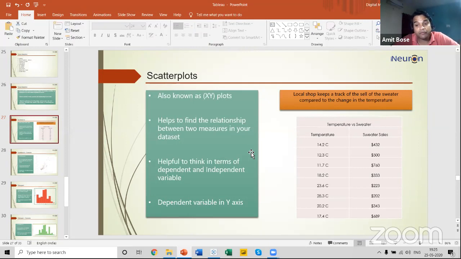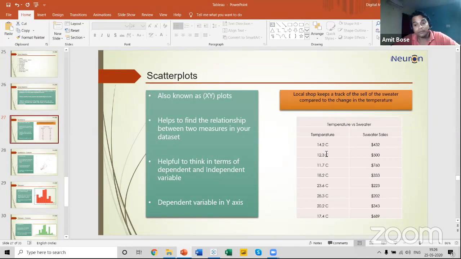It's very important that before you start working on the scatter plot, we first identify the dependent and the independent variable. In this example, you can see sales is the dependent variable and temperature is the independent variable, because the sales of the sweater are completely dependent on the temperature of that particular region.